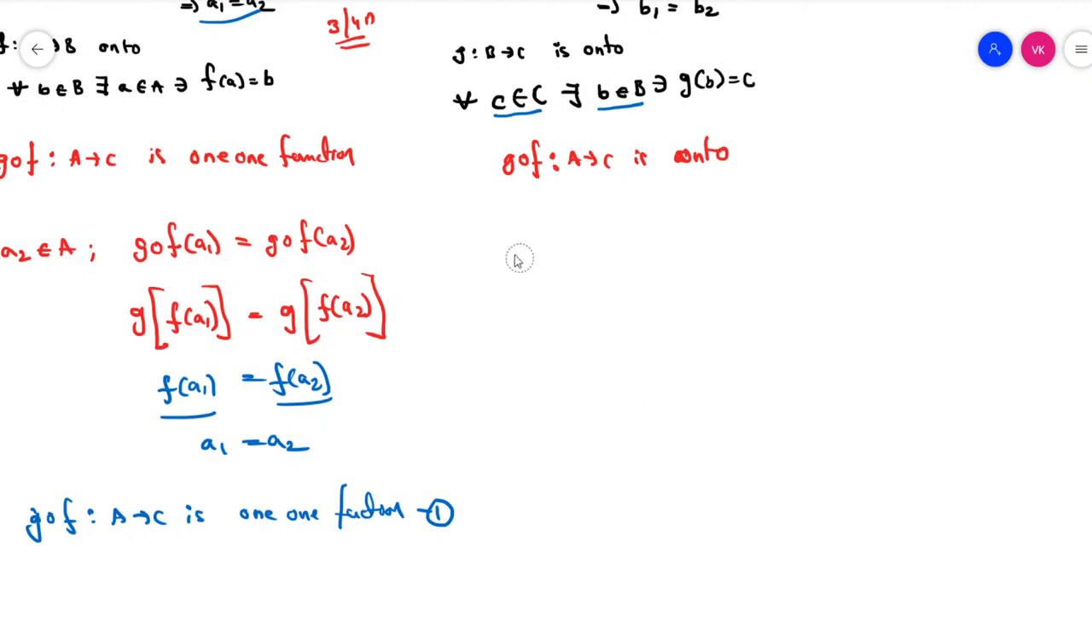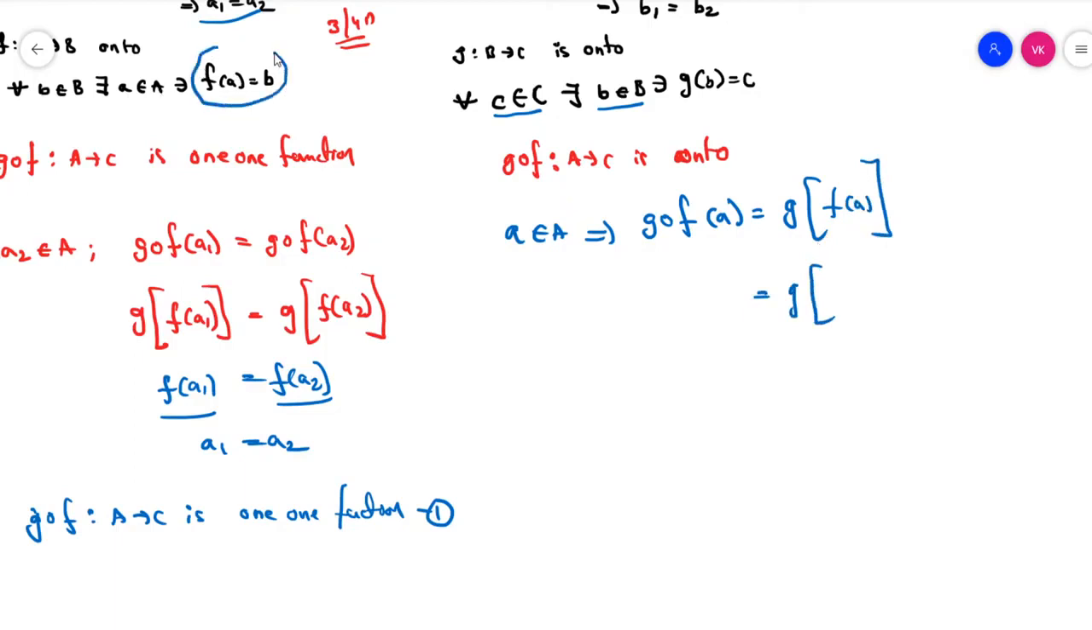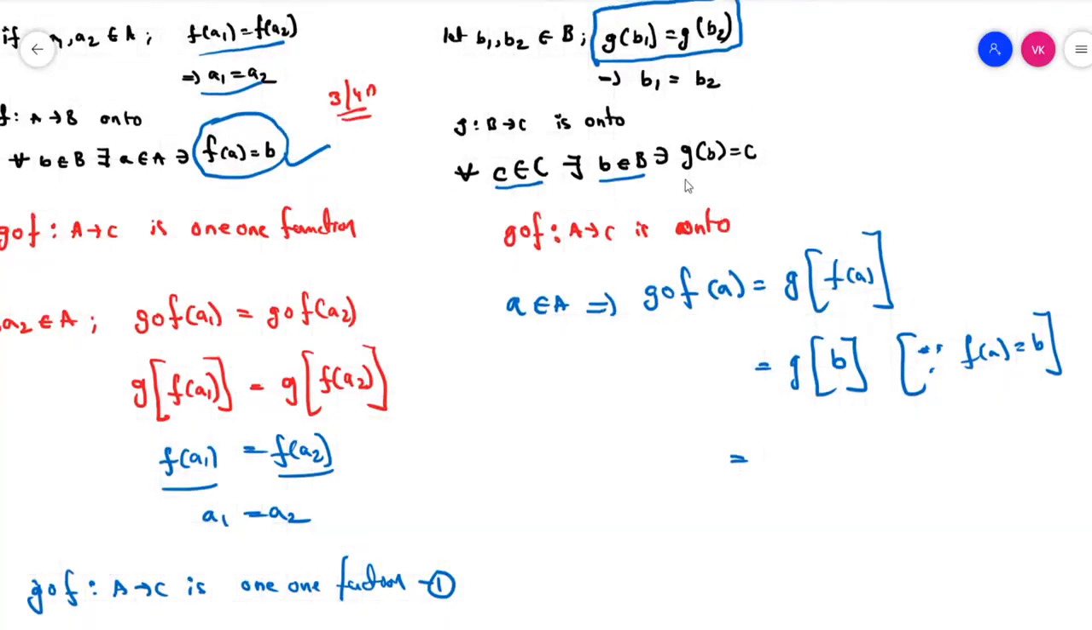In this second side, if A belongs to A, which implies G circle F of A is equal to G of F of A. And we know that F of A is equal to B here. Then we can write G of B. Since F of A is equal to B and F is an onto function, then by the onto definition of G, we know that G of B is equal to C.